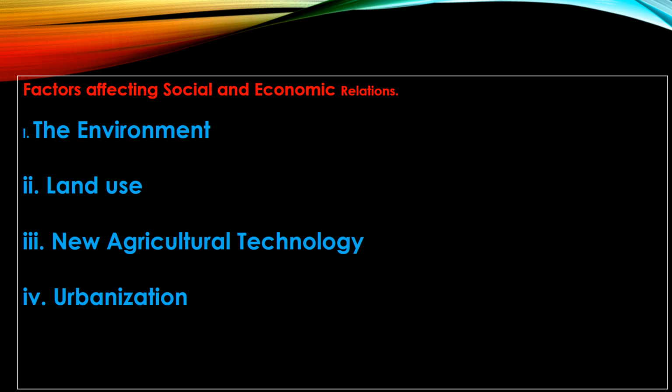Next day we'll get to know the factors affecting the social and economic relations in Europe, like the environment, land use, agriculture, technology, and urbanization. In this video lesson I am trying to give you the concept regarding the three orders: the first estate, second estate, and third estate. Next day I will upload the video and try to complete these video lessons. I hope you have understood the third estate, first estate, and second estate, and how the concept came.